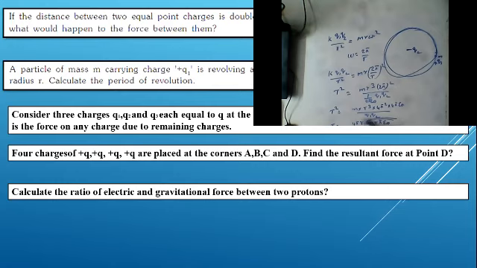So this is the formula for the time period. Okay guys, so I'm writing the answer here, you will get time is equal to 4 pi r square root of m r pi epsilon by q1 q2. This is your final formula.